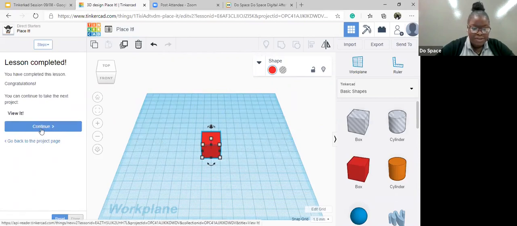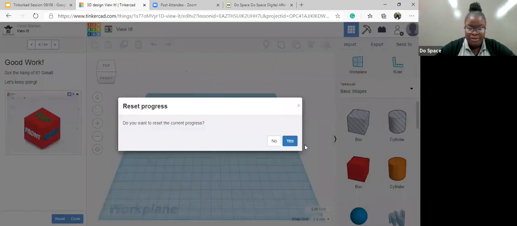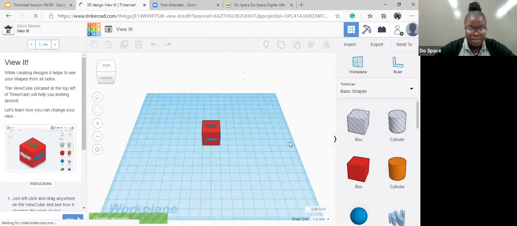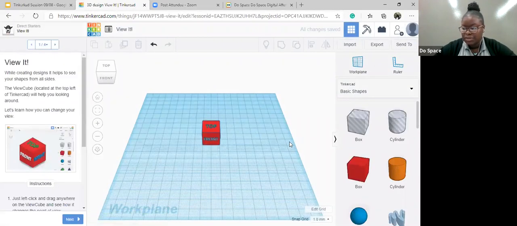So let's continue with viewing. So I'm going to reset it just because I did this in the previous lesson. So right now it should be a fresh work plane for you. So what we're doing here is learning how to view our objects. While creating designs, it helps to see the shapes from all sides.